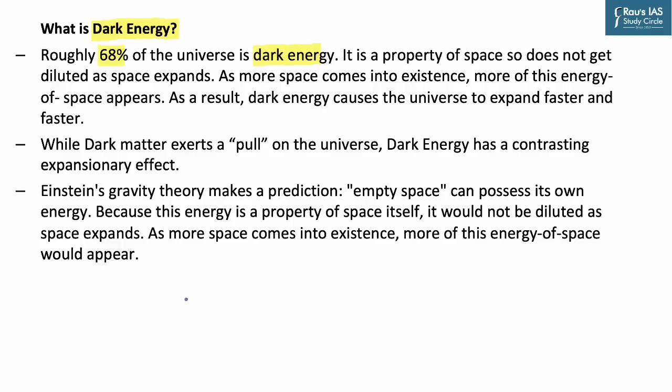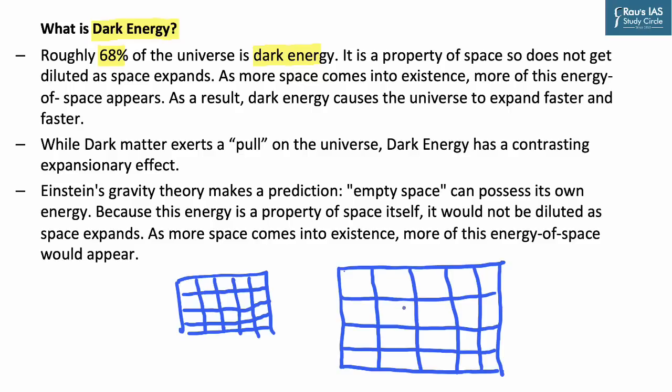In order to understand this, let's look at this diagram. Let's assume that this was the state of expansion initially when the Big Bang happened.